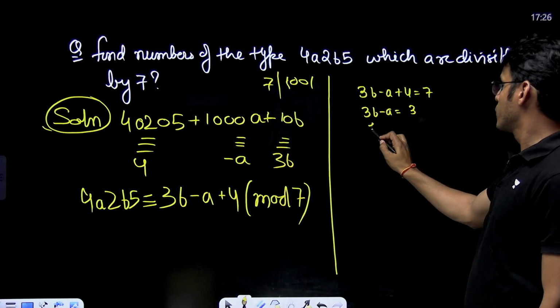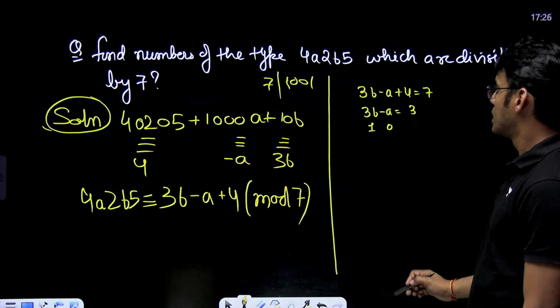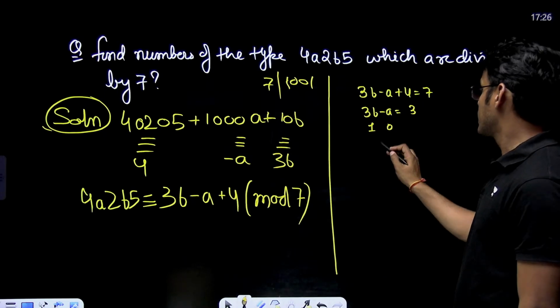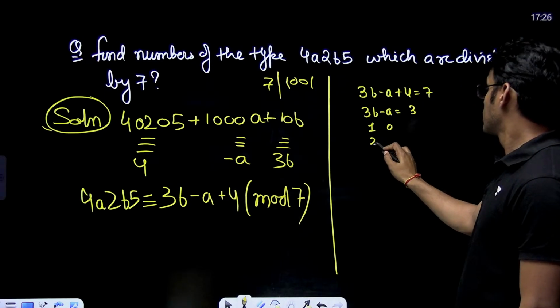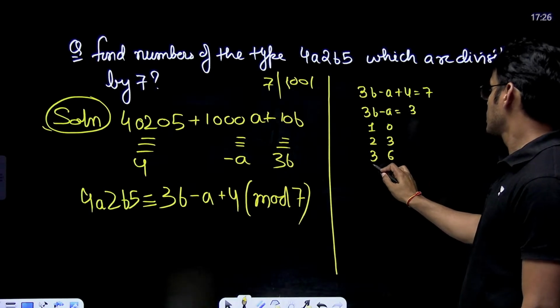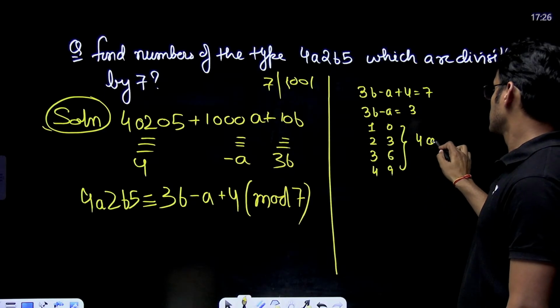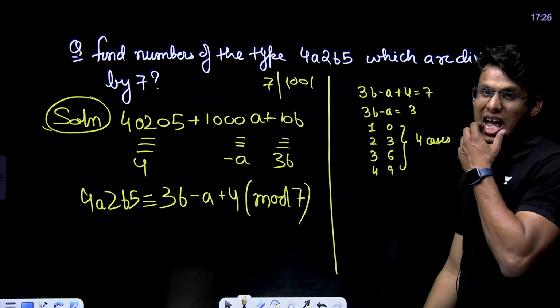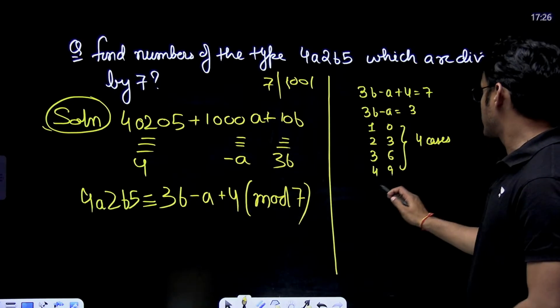So this gives me 1 0, 1 0. A and B are digits. You have to accept this. 2 3, 3 6, 4 9. Only 4 cases here, in this particular example.